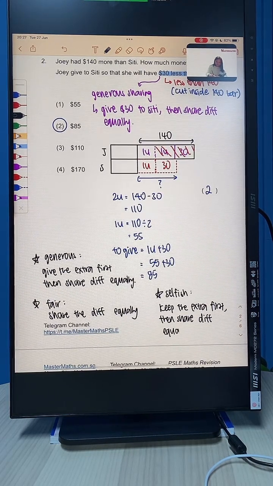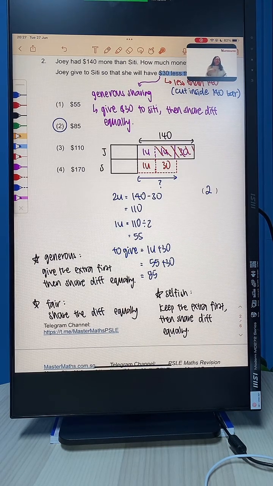Okay, with this in mind, you can use the same method to do question 1 as well. So I'll let you all try that on your own, okay? Alright, do we understand this? Do we understand this? So let me explain one more time.